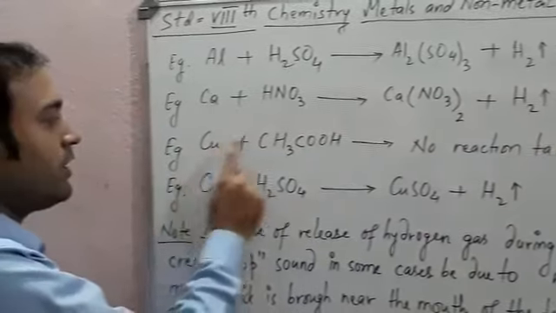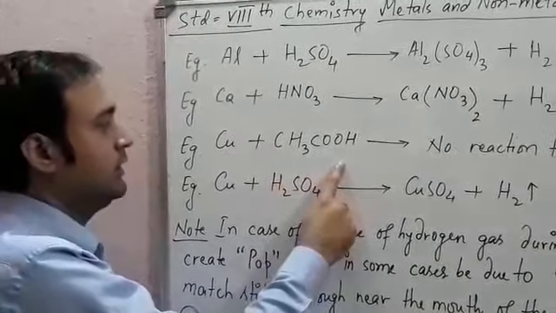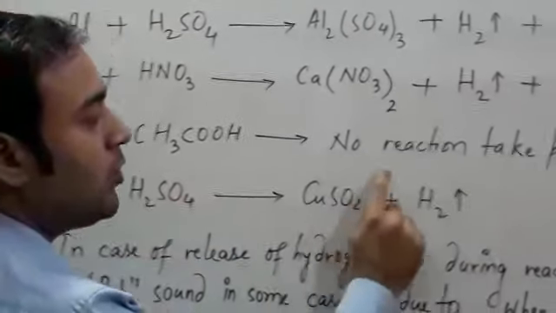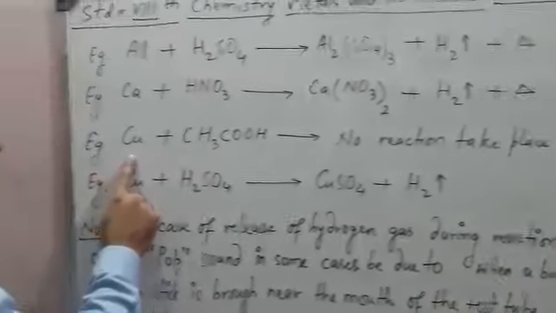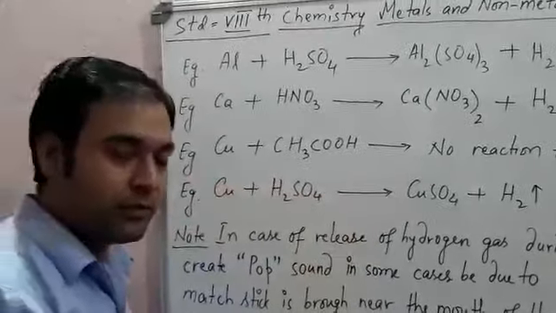Here copper reacts with acetic acid, CH3COOH. Then no reaction takes place because copper is least reactive, so it cannot displace hydrogen.